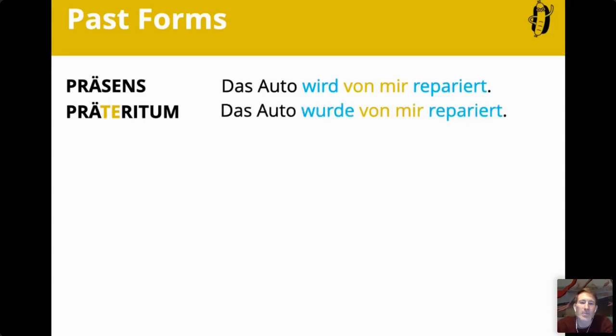And look at this, how beautiful. Das Auto wurde von mir repariert. Werde turns into wurde, so you only have to learn a new set of werden. I'll show you later in a minute. All the forms, and you see it's pretty regular and easy to remember in the Präteritum.